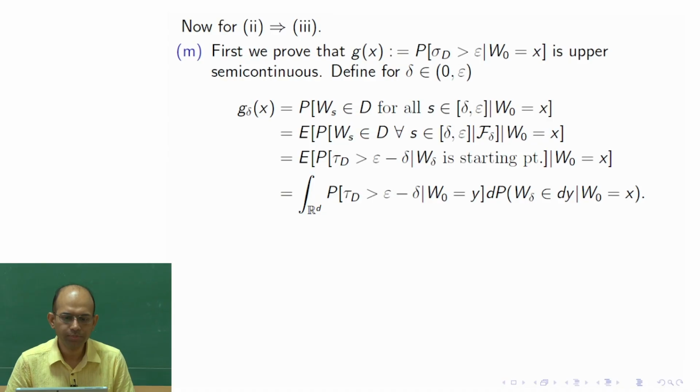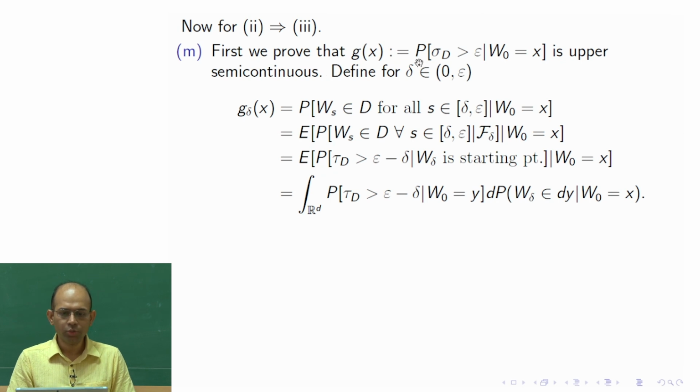We first consider the function g of x, which is the conditional probability that sigma d is greater than epsilon given W0 equals x. So starting from x, what is the probability that sigma d is more than epsilon? We call that g of x. We would like to prove that g of x is an upper semi-continuous function, because that property is required to prove that 2 implies 3.